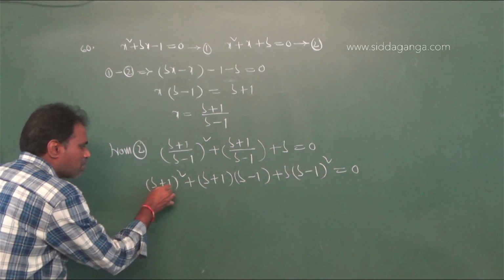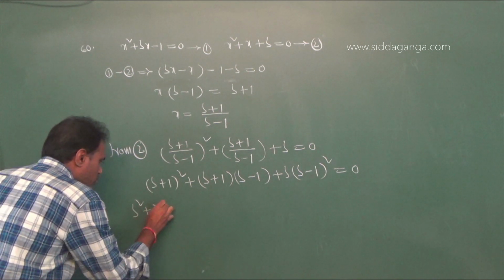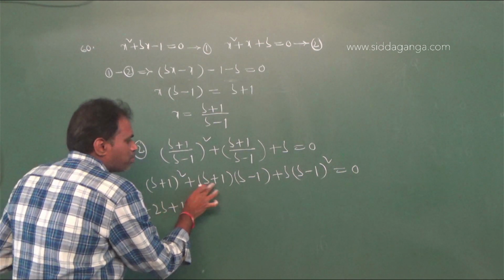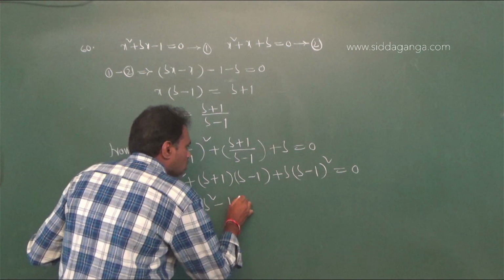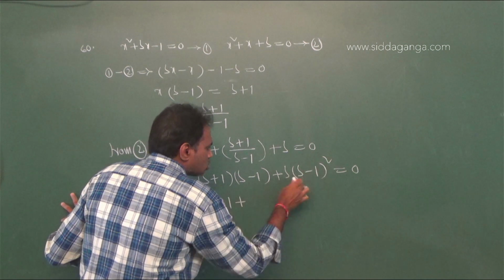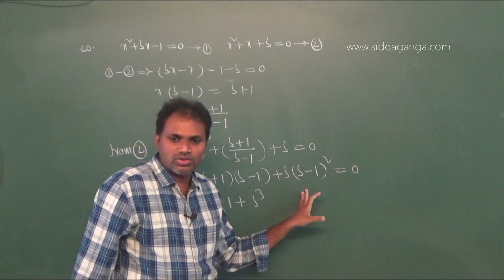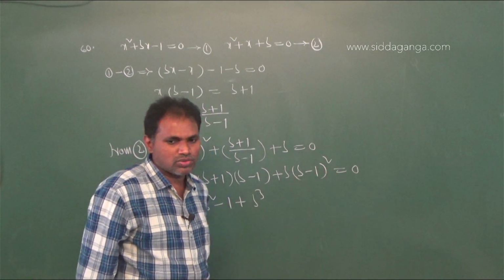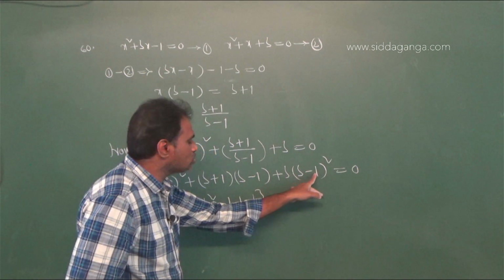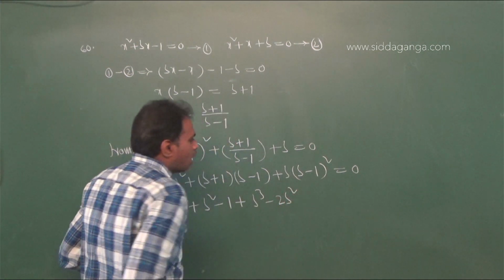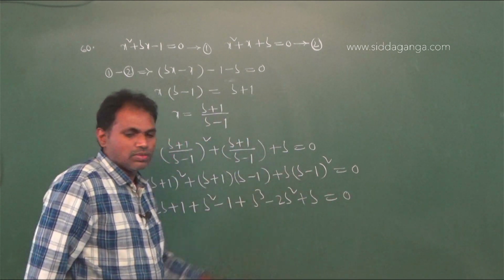To simplify, (b plus 1) whole square is b square plus 2b plus 1, and (b plus 1) into (b minus 1) is b square minus 1. Then b into (b minus 1) whole square means b into (b square minus 2b plus 1), that is b cube minus 2b square plus b.